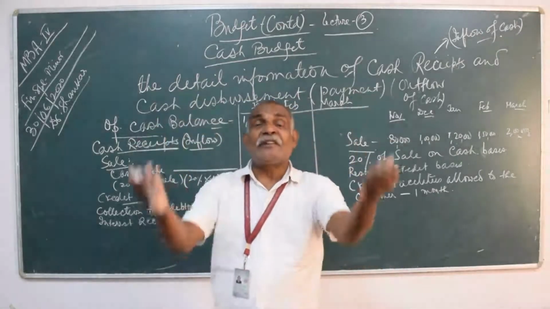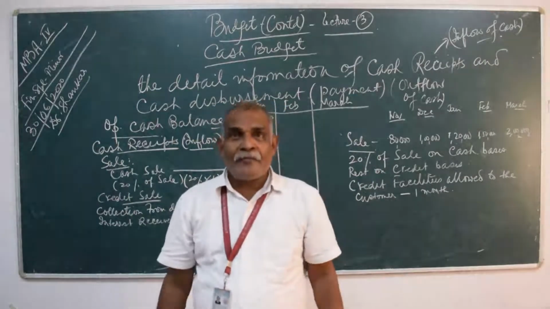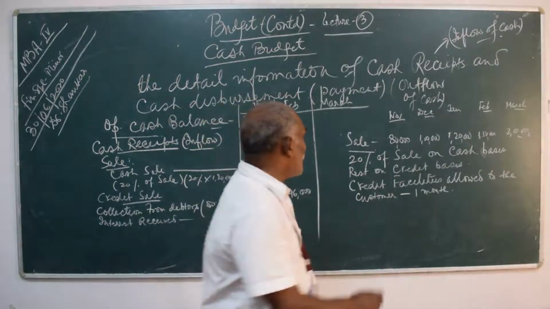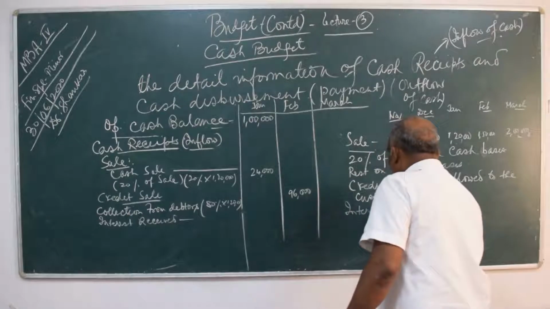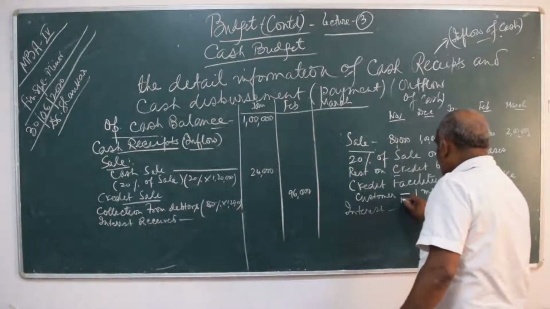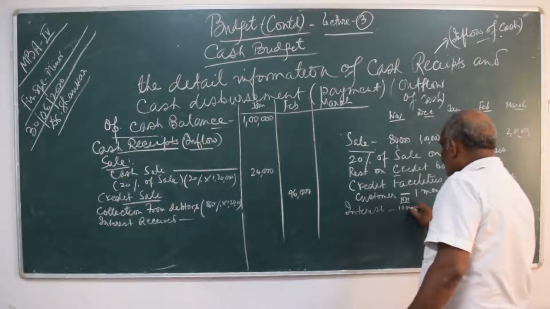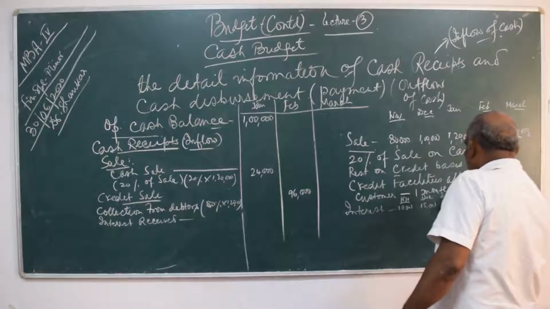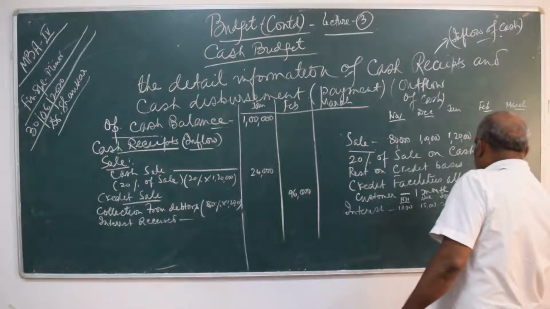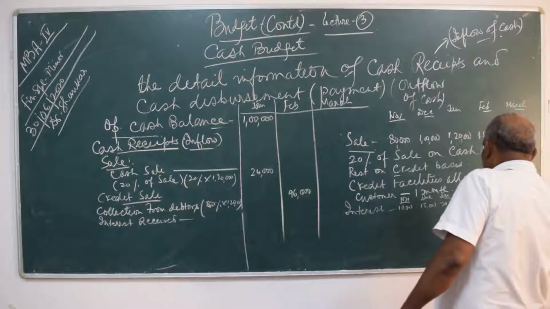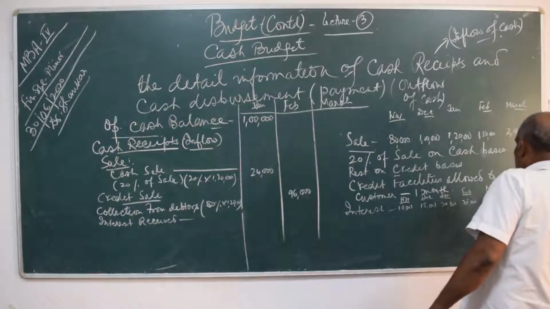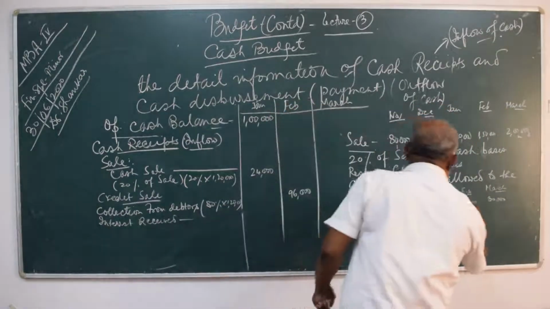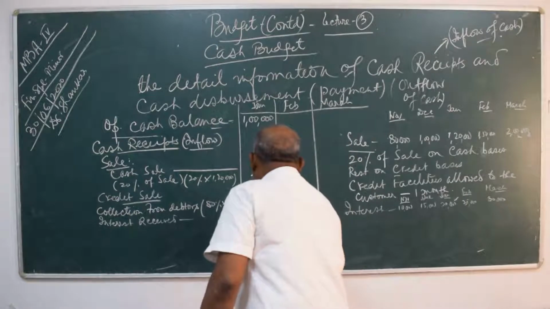Maybe the organization has deposited the cash into bank, and the bank will give the interest. How much interest? You are expecting interest in the month of November, suppose 10,000. In the month of December, suppose 15,000. January, 20,000. February, suppose 25,000. March, suppose 30,000. So in the month of January, how much you will receive? 20,000.